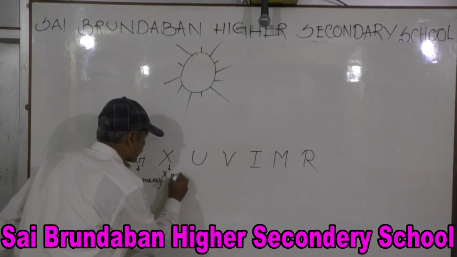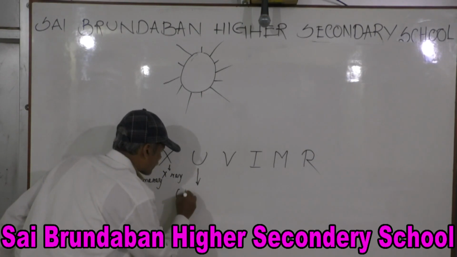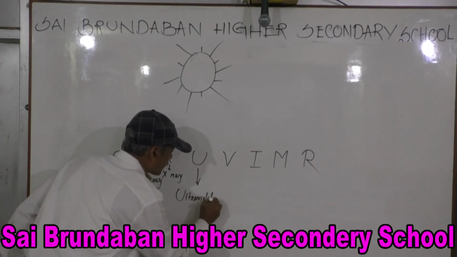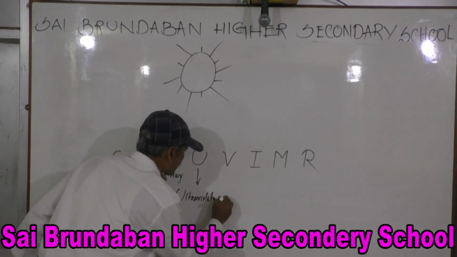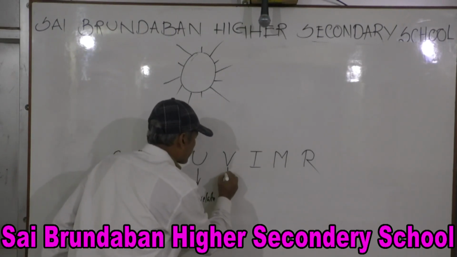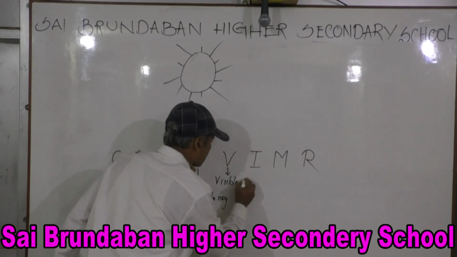X-ray. U stands for ultraviolet ray. V stands for visible ray.